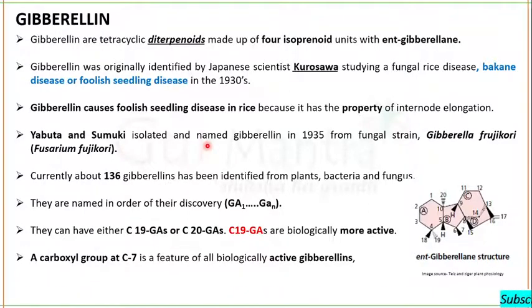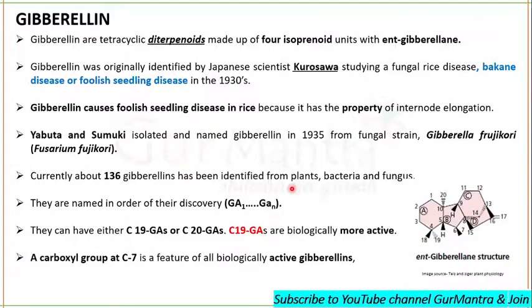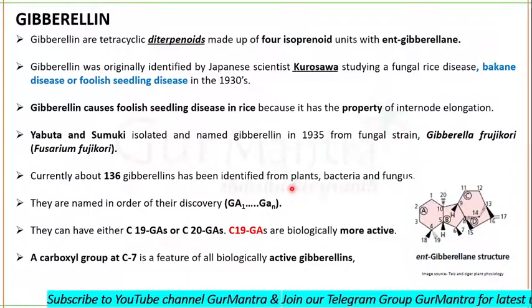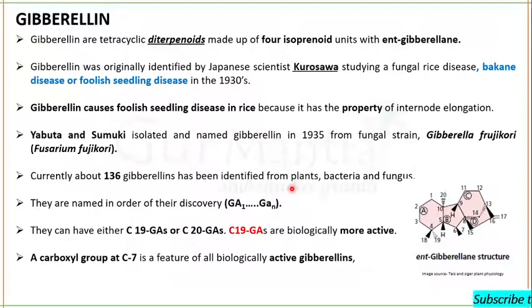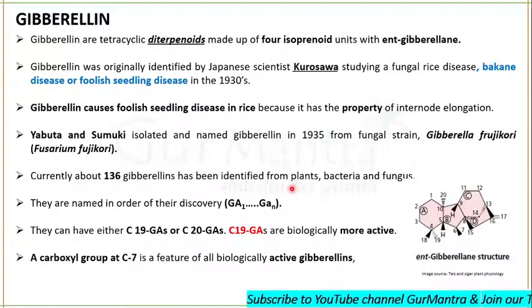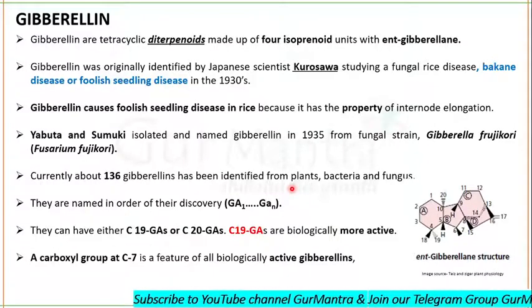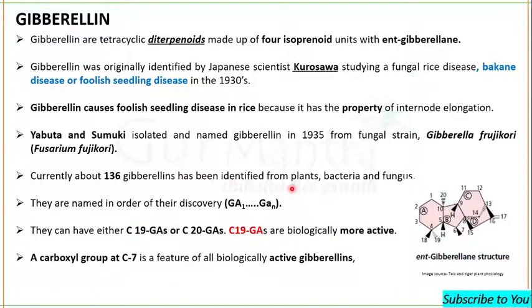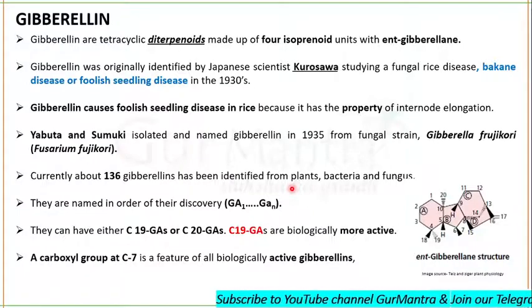Currently, about 136 gibberellins have been identified in different plants, bacteria, and fungi. These gibberellins are named in order of their discovery, like gibberellic acid 1, 2, 3, 4. If gibberellic acid 1 was discovered first, that's why it is known as gibberellic acid 1, because they are named in order of their discovery.